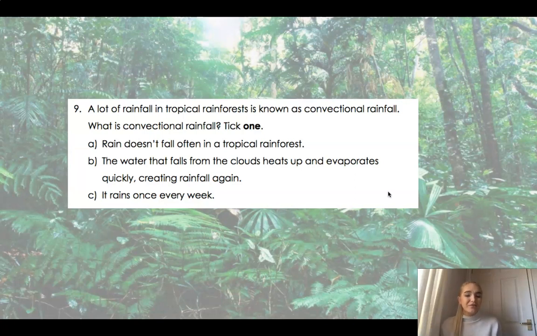Okay, so we know that rain does fall often in a tropical rainforest and it rains more than once every week. Convectional rainfall is water that falls from clouds. It heats up and evaporates back into the clouds, creating rainfall again. Do you know why? That's right, because it's so close to the equator, it means the water cycle happens at a much faster rate, which we've learnt previously.